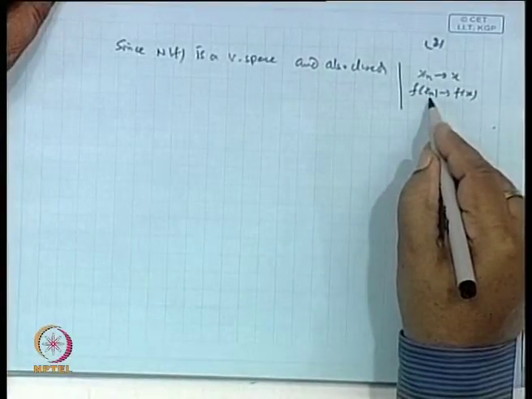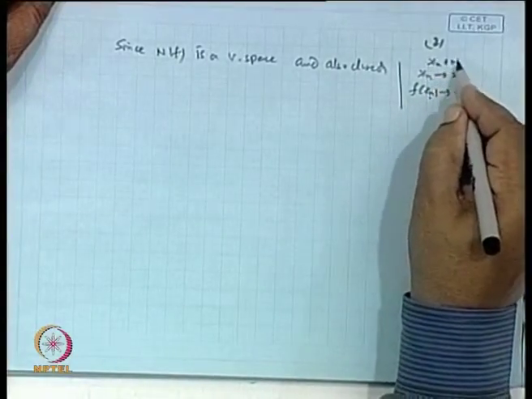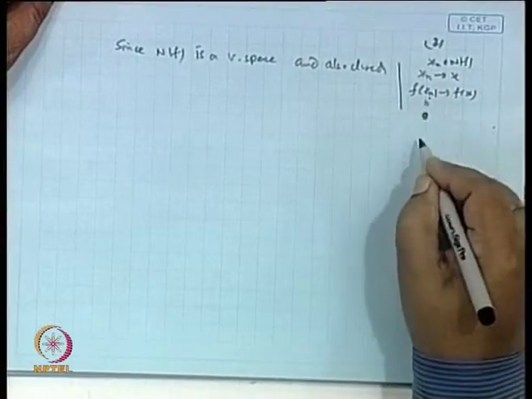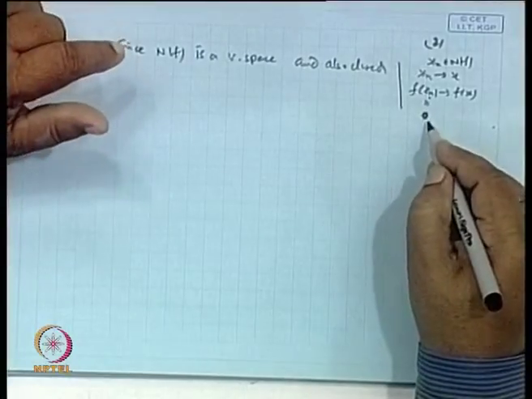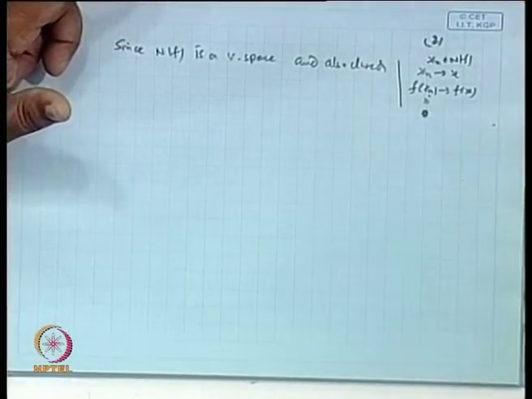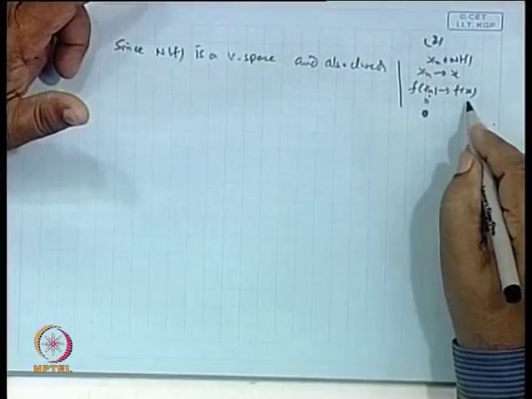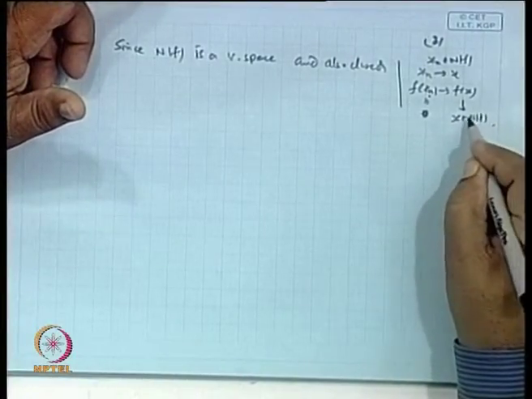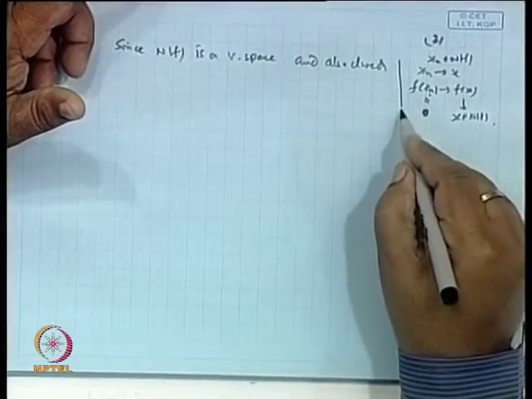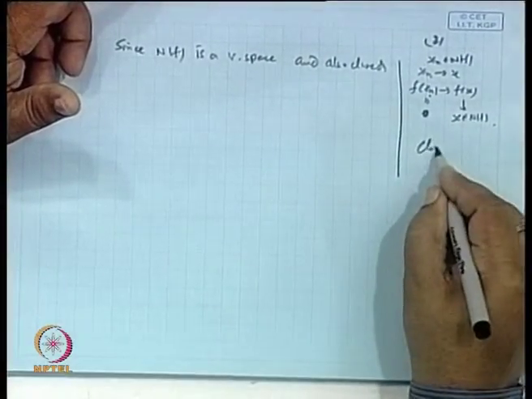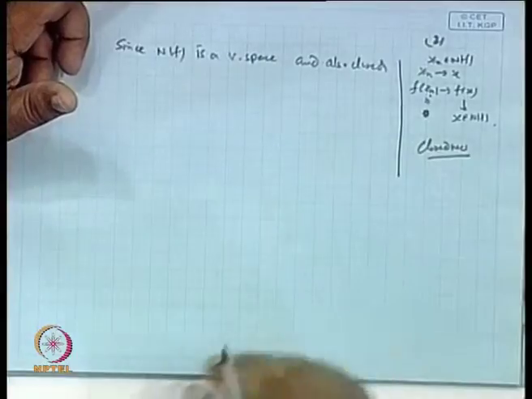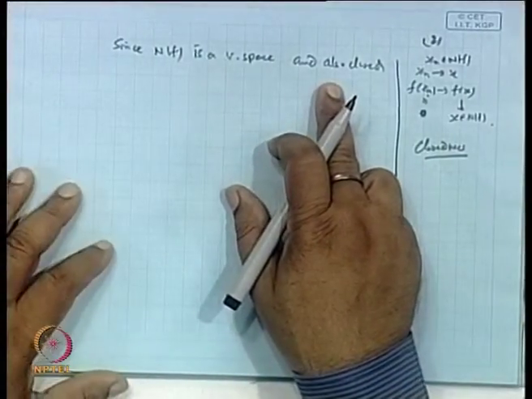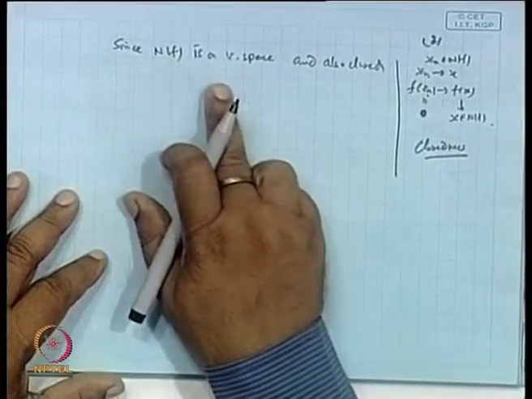But x n is an element of the null space N f, so this part will be 0. So, for each n we are getting a sequence 0, 0, 0, 0, and that converges to f x. So, x must be a point in the null space. Clear? So, closedness follows like this.